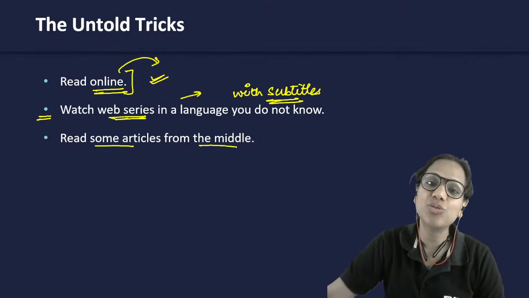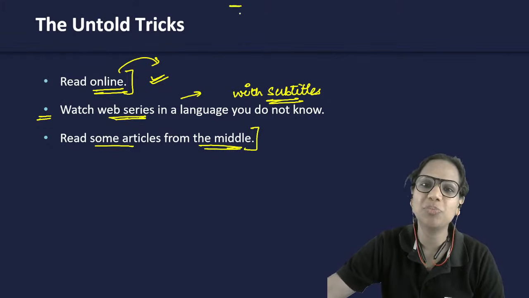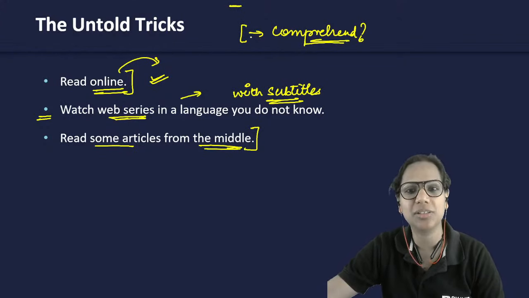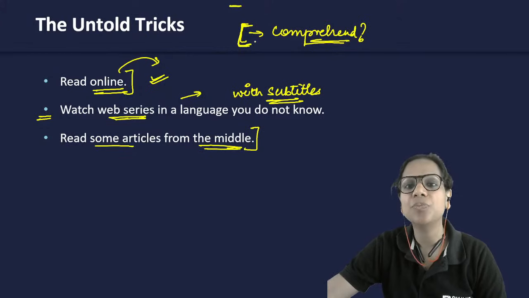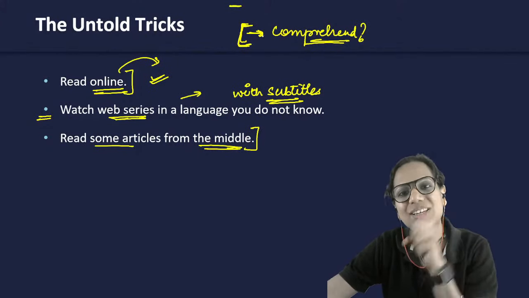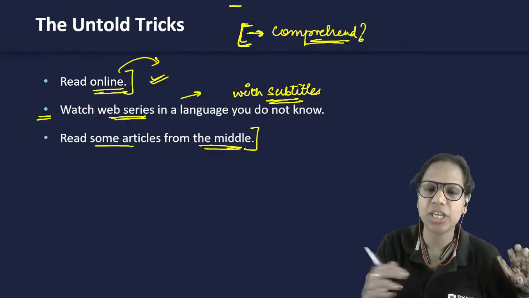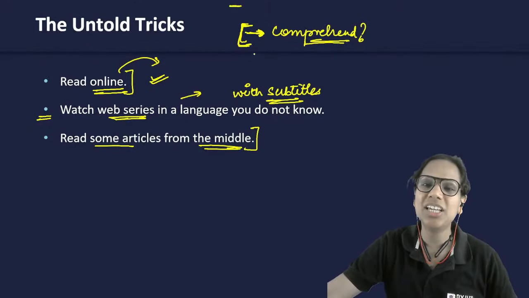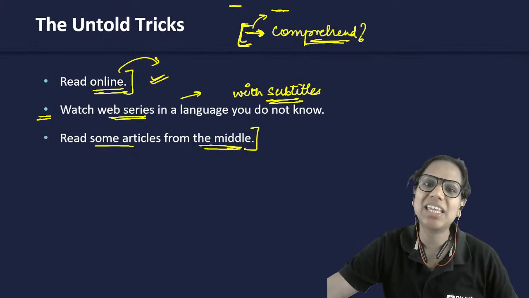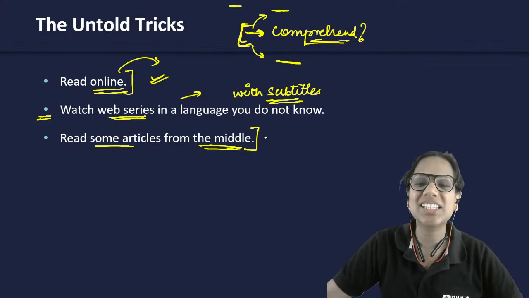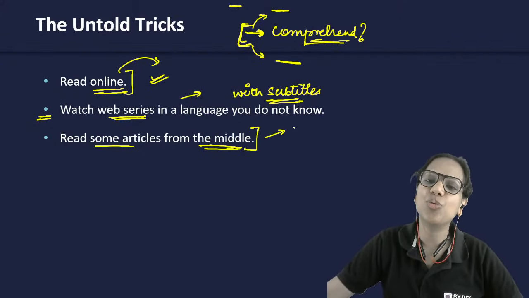Then read some articles from the middle. Don't start them from the beginning. Start them from the middle and see how much you are able to comprehend. Are you able to comprehend them when you start from the middle? This will help you to understand that if, let's say, tomorrow an excerpt is given to me that comes from the middle of a longer article, or if some parajumble is given to me, will I be able to anticipate इससे पहले क्या आएगा और इसके बाद में क्या आएगा? Will I be able to anticipate that? So this is a trick that will help you to improve both at RCs as well as specifically at parajumbles, right?